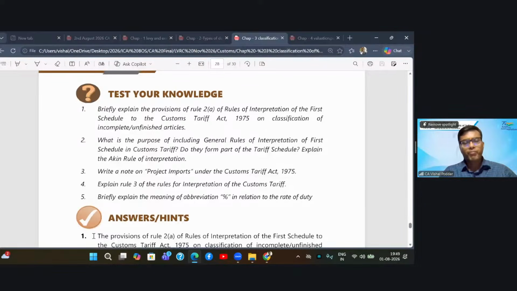Now we'll take a break, and after the break, we'll go to the next very important chapter, that is valuation. So we take a break.